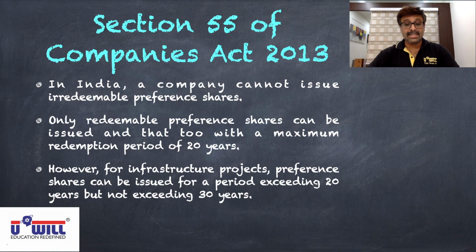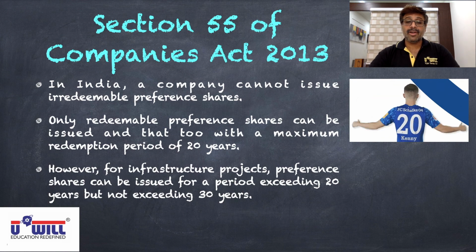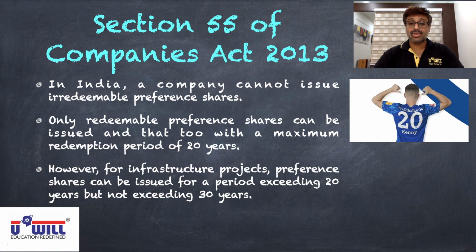All of you must be writing this in the notebook. Next. Only redeemable preference shares can be issued, and that too with a maximum redemption period of 20 years. Mention this in a notebook. Okay? In India, only redeemable preference shares can be issued, and that too the repayment period cannot exceed 20 years. What is the maximum period within which the company has to repay the money to the preference shareholders?